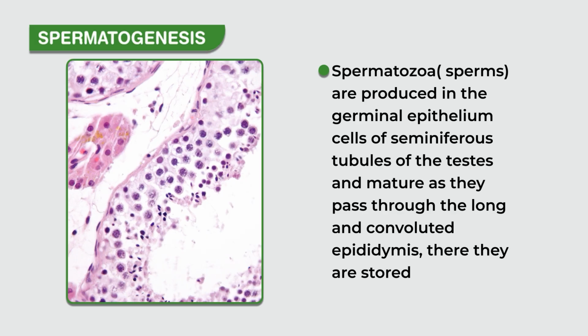So, they are produced through the process of mitotic and meiotic division. From the diploid spermatogonia, they are reduced to the sperm, the male gamete, that is the haploid cell, and they mature as they pass through the long and convoluted epididymis. There they are stored. So, this is the process of formation of sperm from spermatogonia to the male germ cell, that is the sperm, which is haploid.